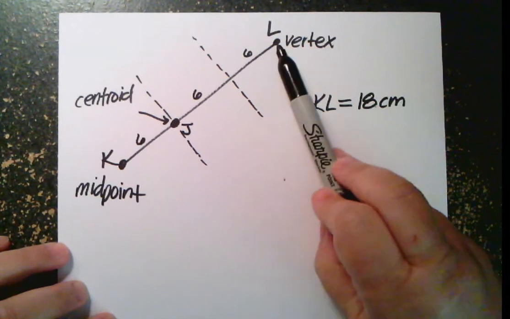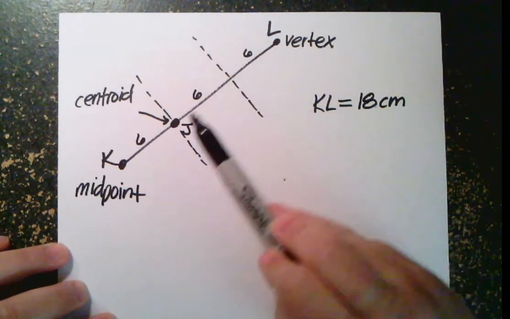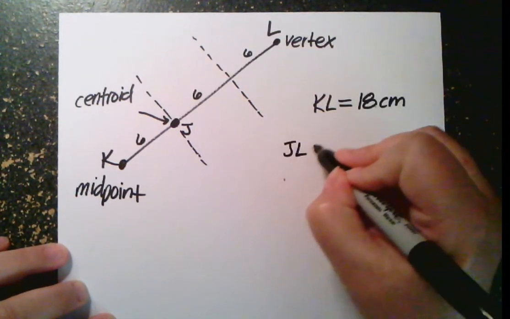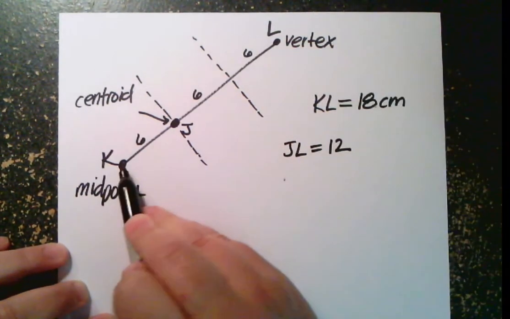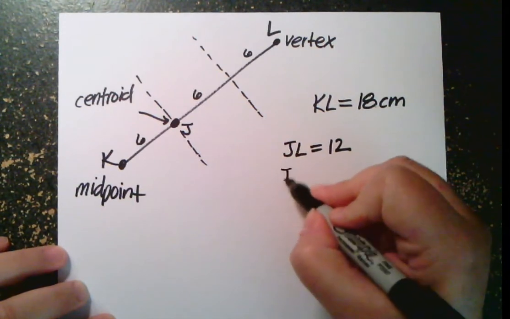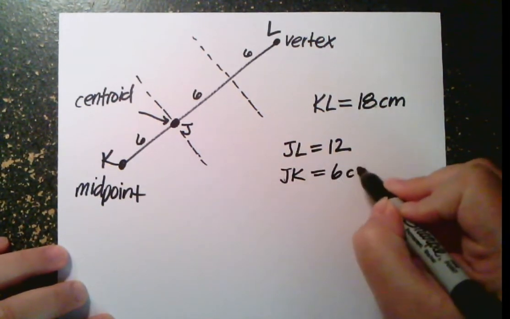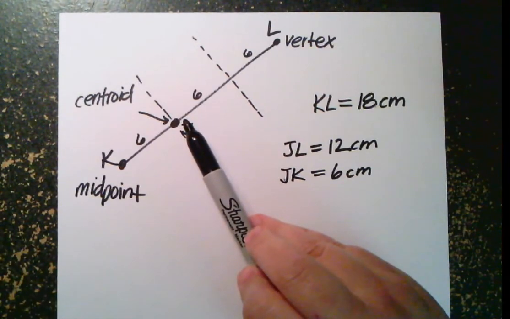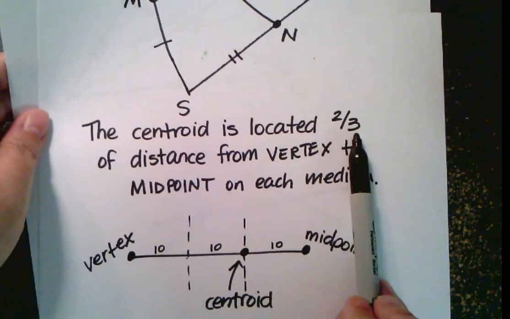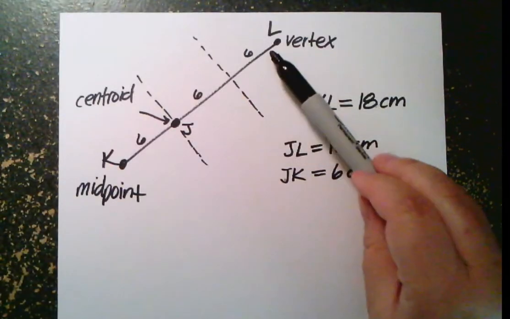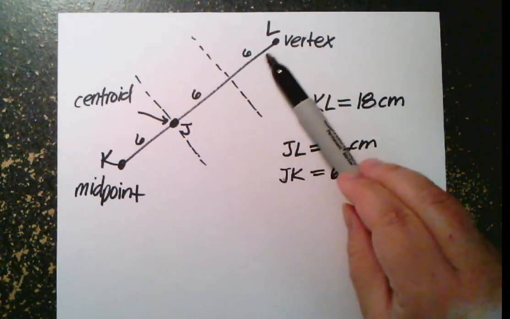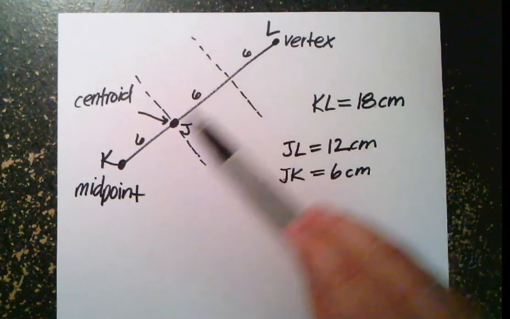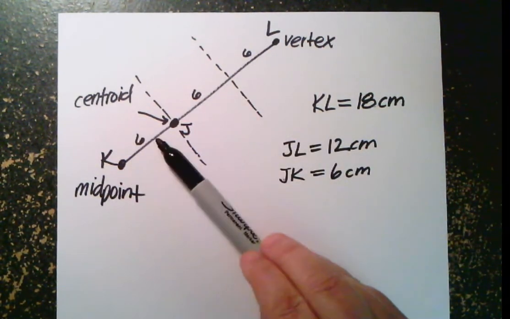So this is 2 of the 3 pieces. 6 plus 6 is 12. So the length of JL would be 12. And the length of JK is just 1 of those pieces, so it's 6. Remember, it's located 2/3 of the distance from the vertex, so the longer part is always the part on the vertex side. That's the 2 pieces. The 1 piece is always the one on the midpoint side.